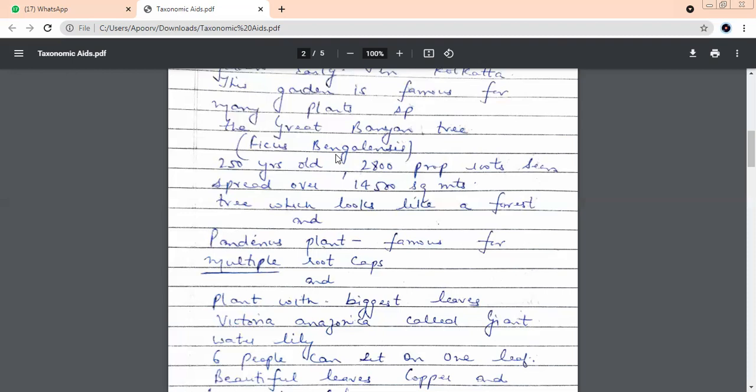2,800. What are prop roots? I don't want the scientific definition. Generally, tell me, what is a prop root if you see? Have you ever seen prop roots?